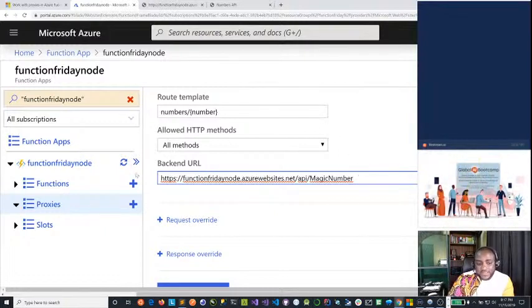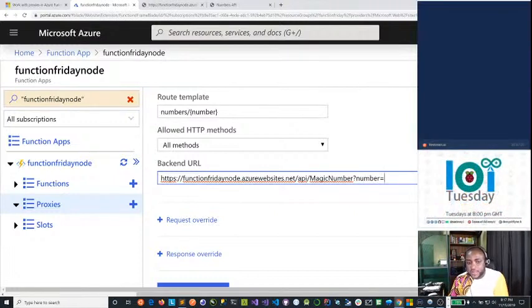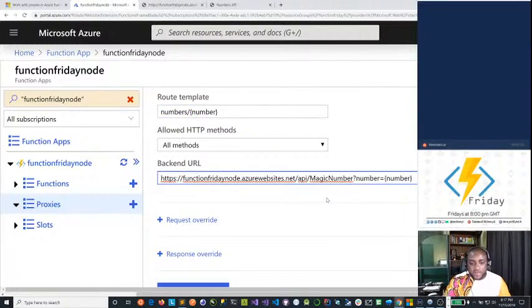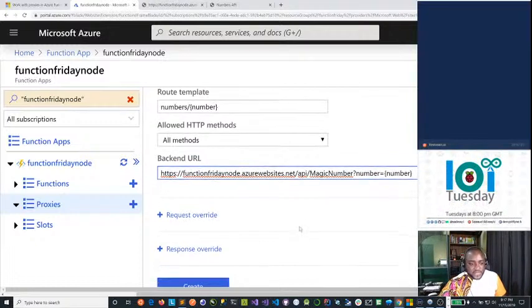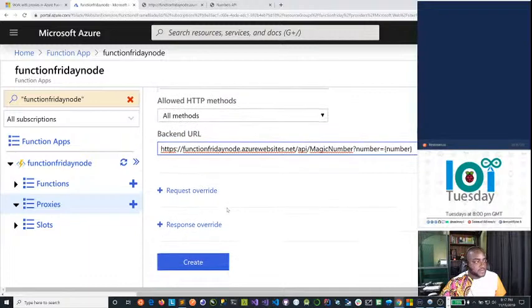Now, we know that when we call this API or this function we created, we need to pass question mark, number, equals something. Because we are creating a variable within our route template, we can pass this variable to our backend URL. And bear in mind, this is just one function. So we do this, and all we have to do now is hit create.